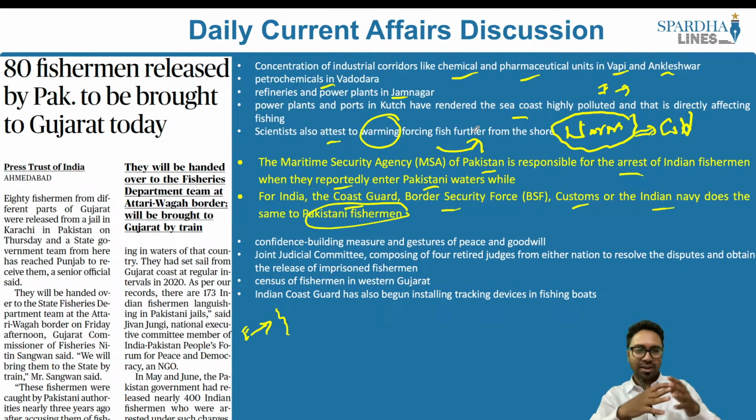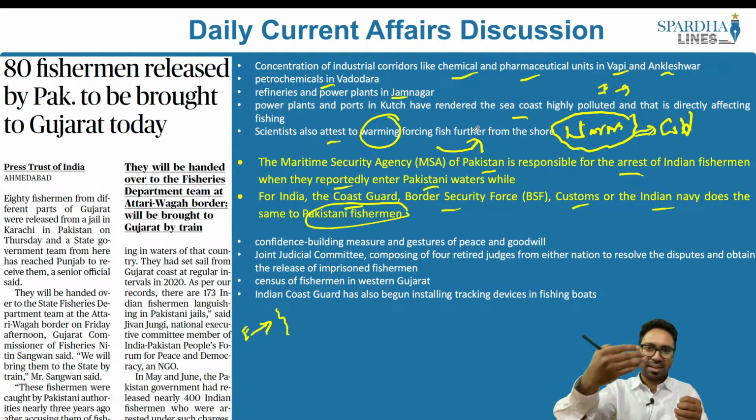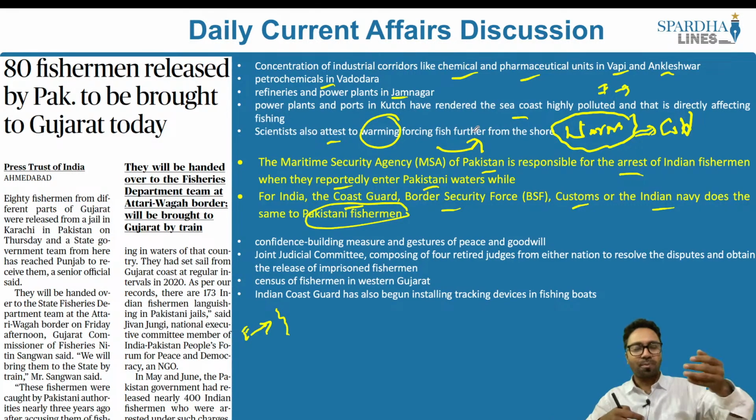So when they enter these waters, they are ultimately arrested by the officials and thrown behind bars, and for a long period of time they languish in the jails. It takes years for them to ultimately prove their innocence and come back to their home and native countries. What are the major issues? The major issue is that the judicial process is very slow and countries do not trust each other, and as a result, these fishermen who might have entered innocently into the waters ultimately reap the sufferings of it.